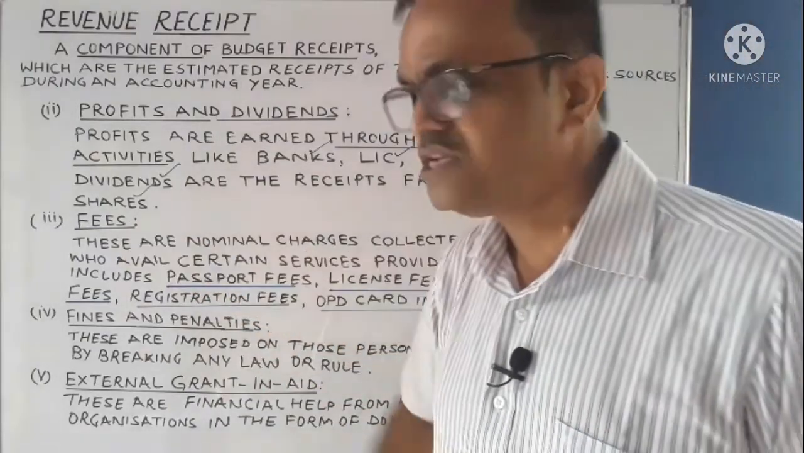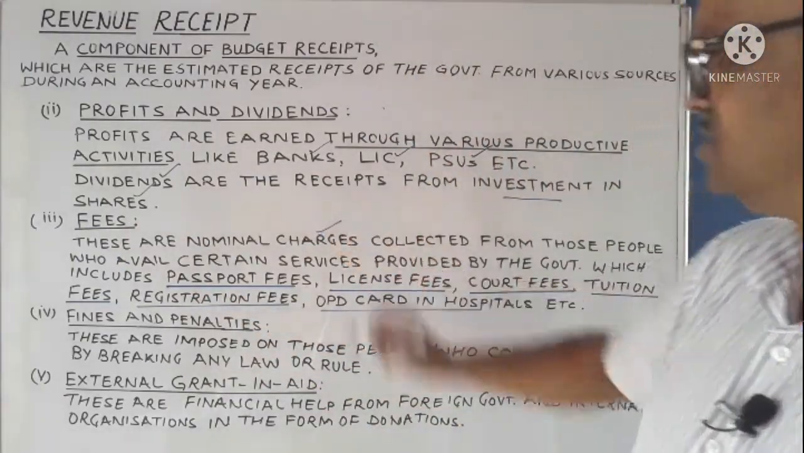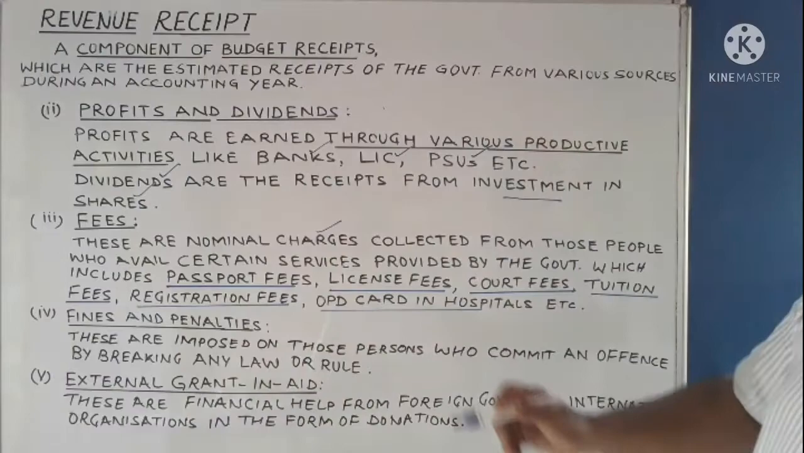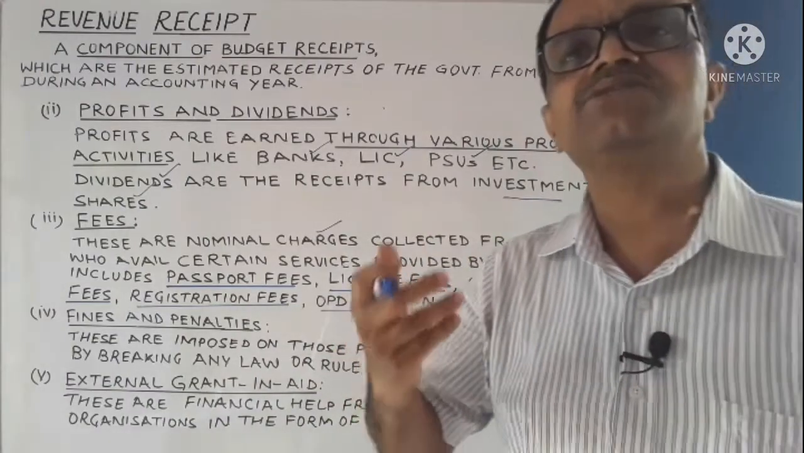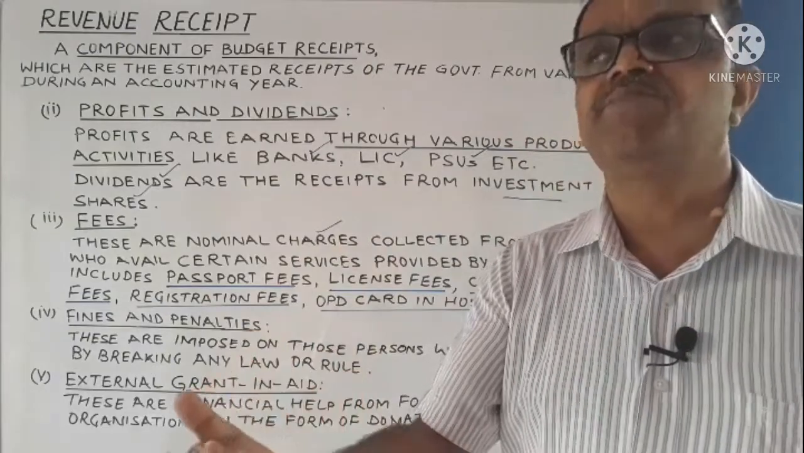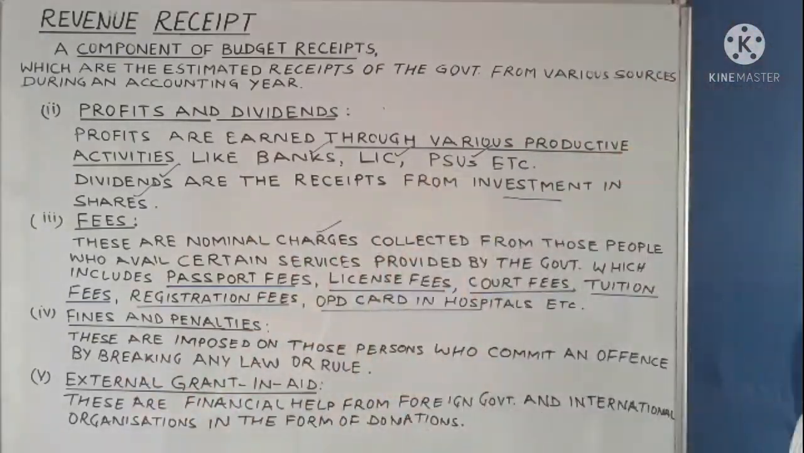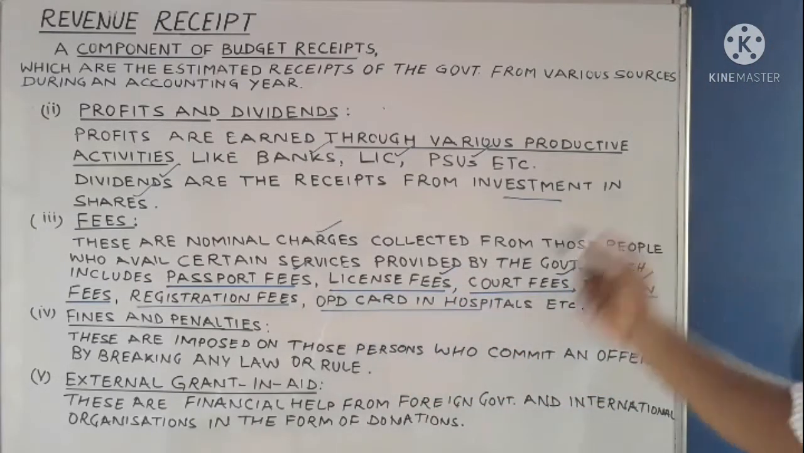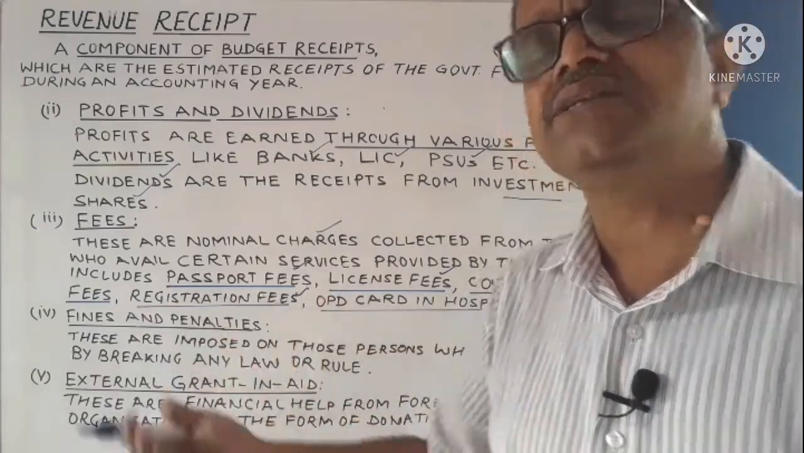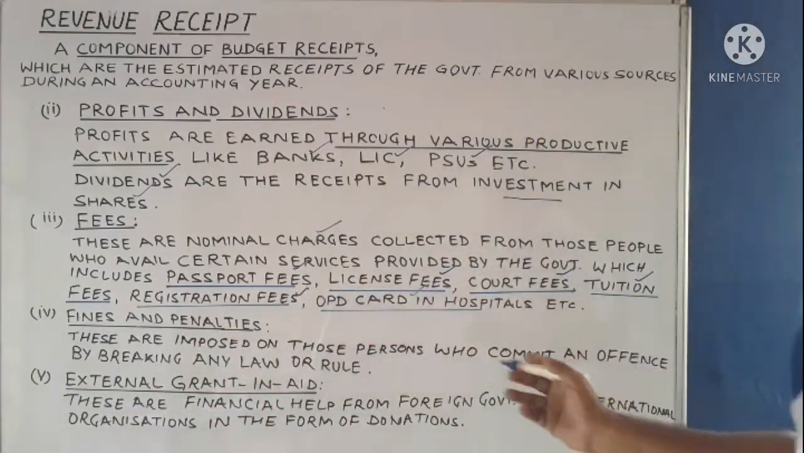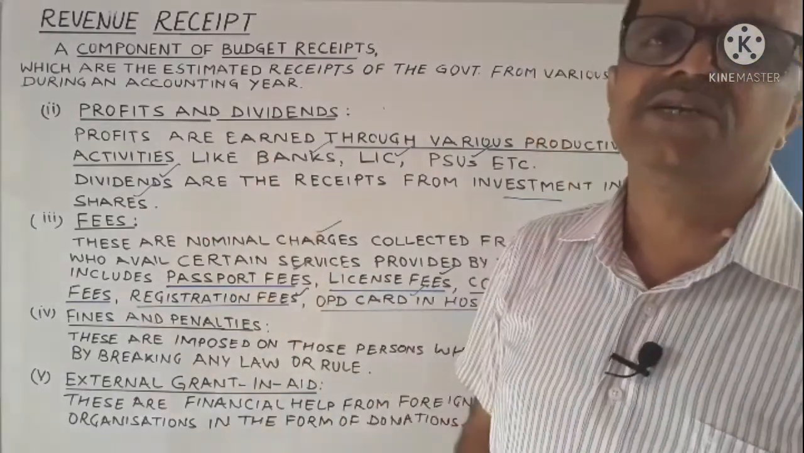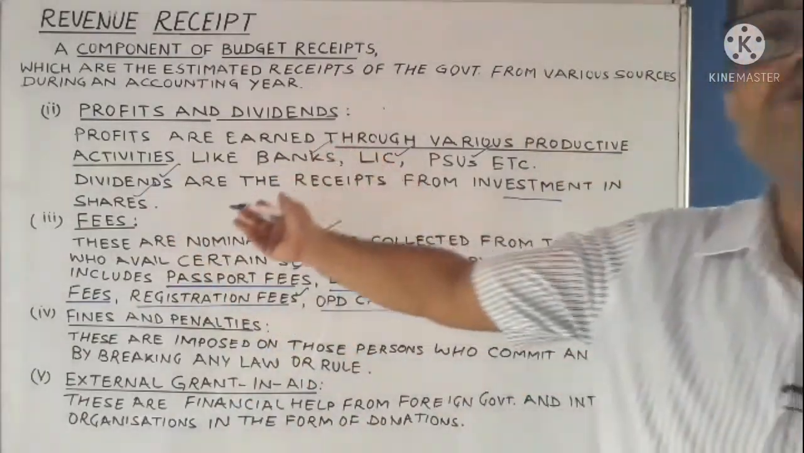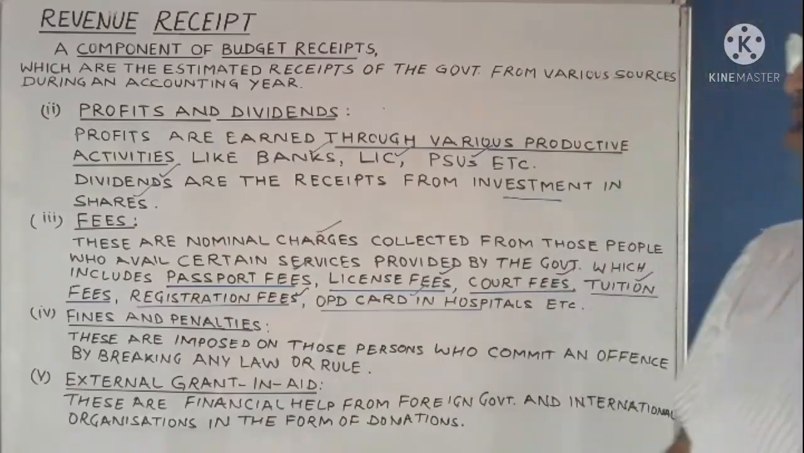Now the third one is fees. Fees are the nominal charges collected from those people who avail certain services provided by the government. Means government provides certain services and a nominal charge is collected from those people, like passport fees, license fees, court fees, tuition fees in school, land registration, vehicle registration fees, OPD cards in hospitals, etc. There are so many services provided by the government, and the government simply collects a nominal charge in the form of fees. That is one of the sources of revenue receipts, that is, non-tax revenue receipts of the government.